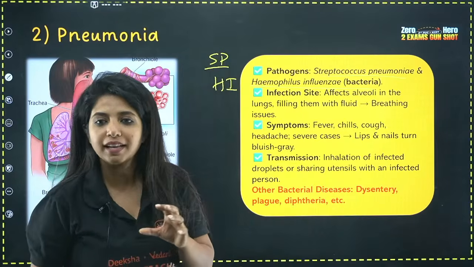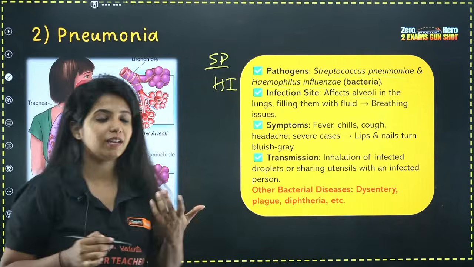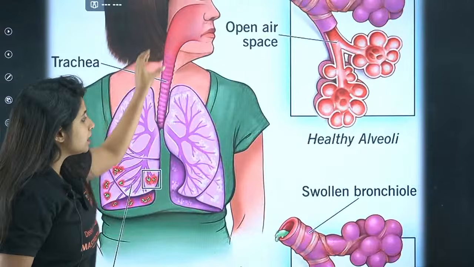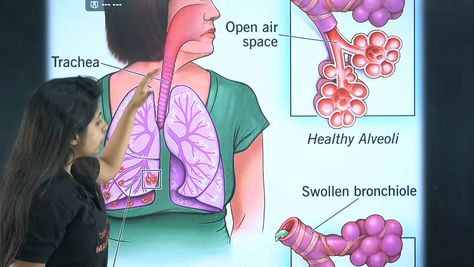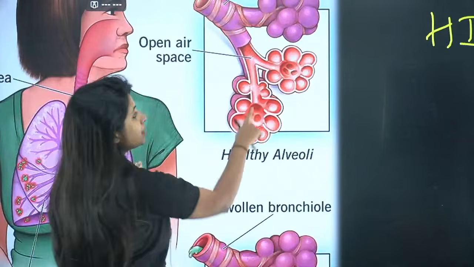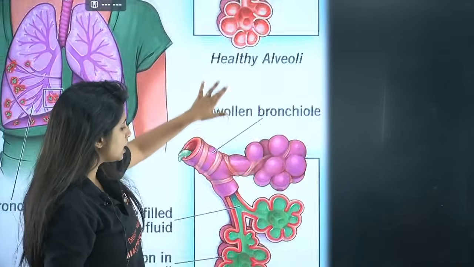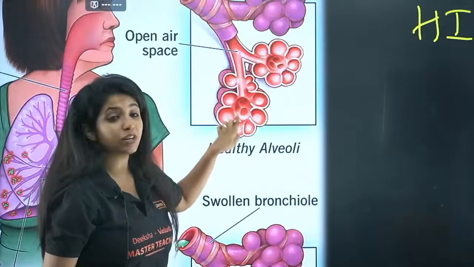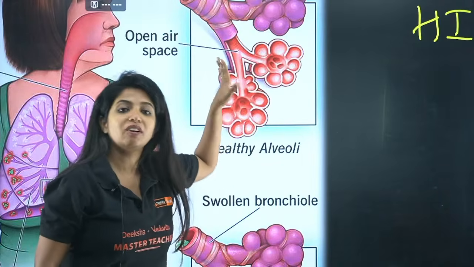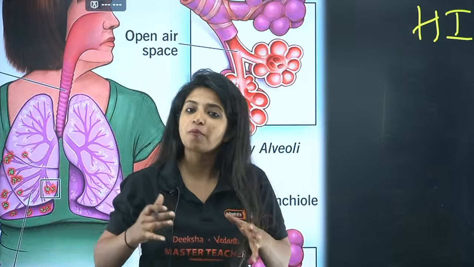Now, where does it go and infect? It goes and infects our alveoli. Alveoli is basically part of what? Our lungs. So if you have seen this particular diagram, when we breathe in, all our air goes into small structures like this. You call these structures alveoli. And these alveoli are richly supplied with blood vessels. So whatever oxygen is over there, it will be going into our blood, and that is how our body gets enough oxygen.